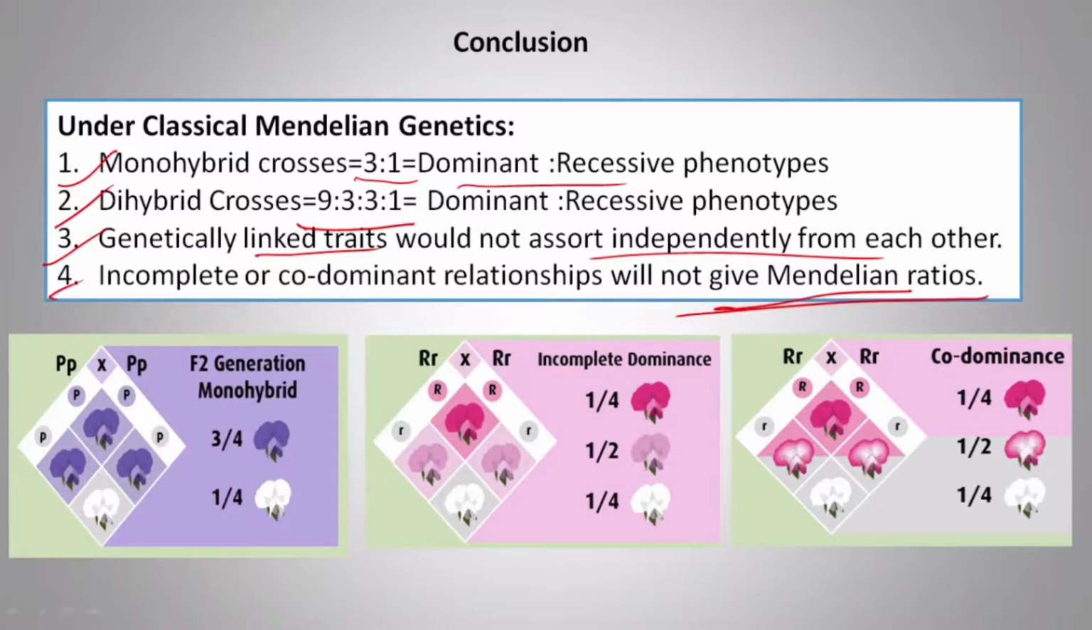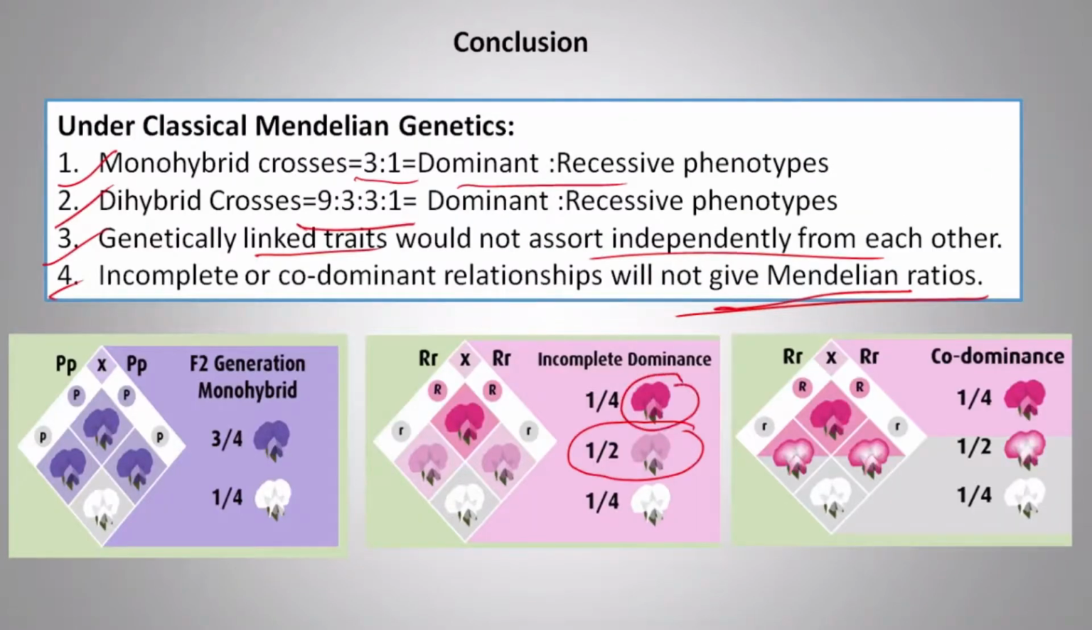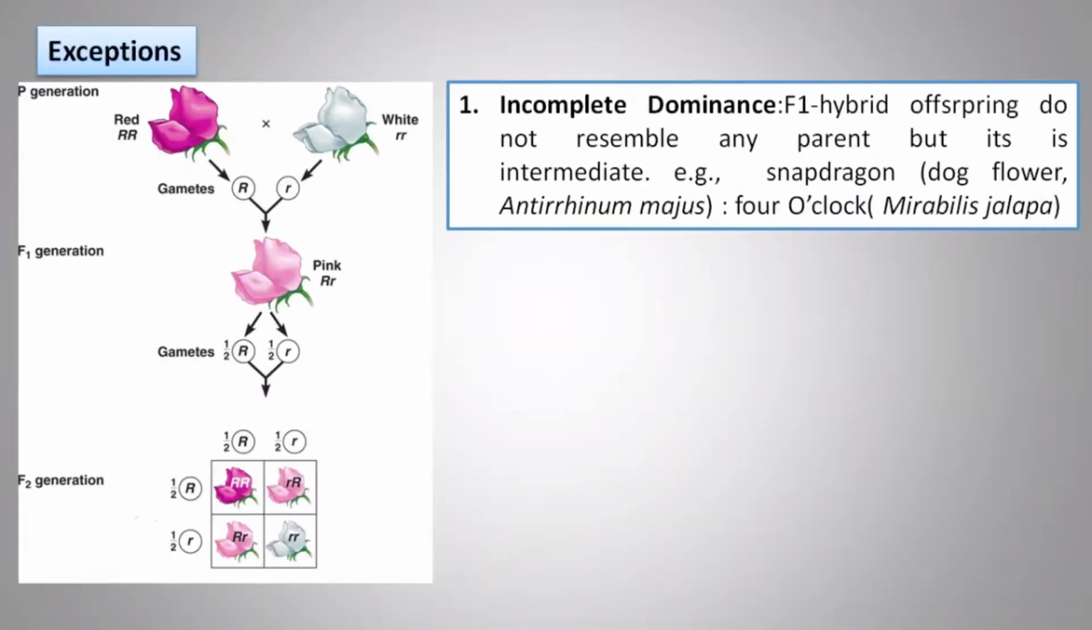Incomplete dominance means, suppose you have taken a red flower and a white flower, and when you cross them you will get an in-between type, a pink color. It is called incomplete dominance. And co-dominance, I will explain that as well.